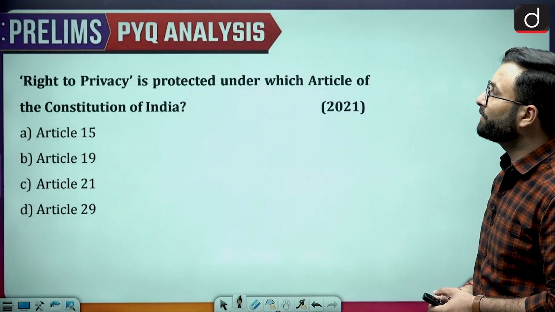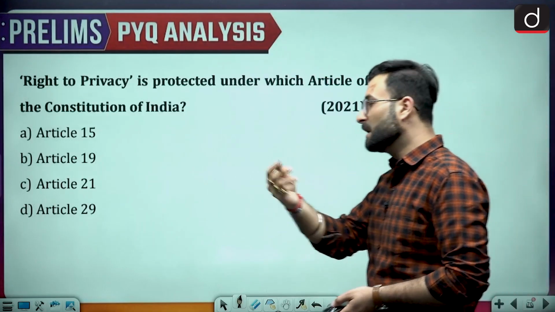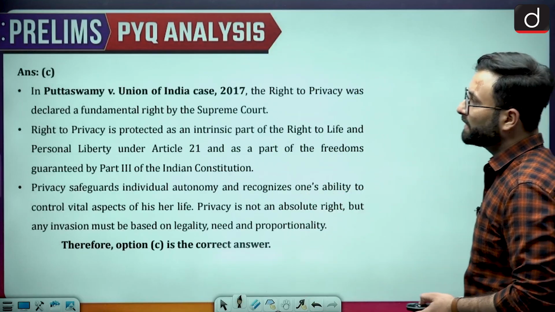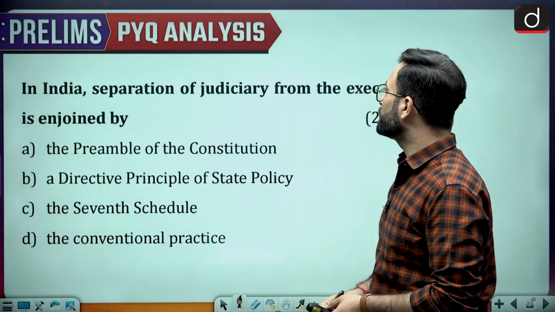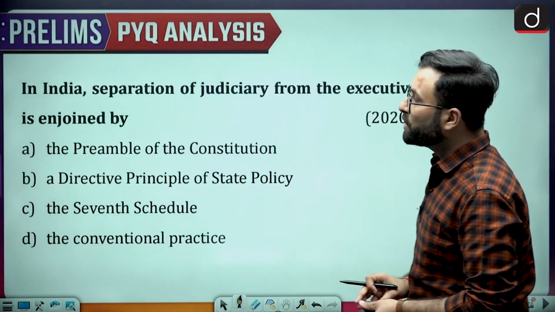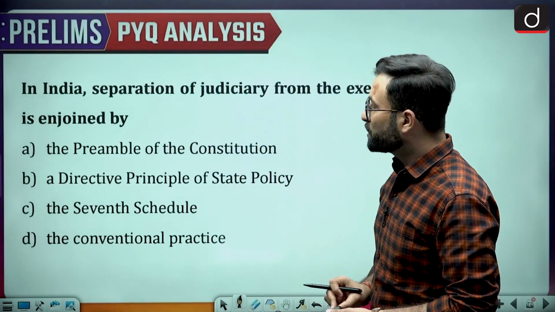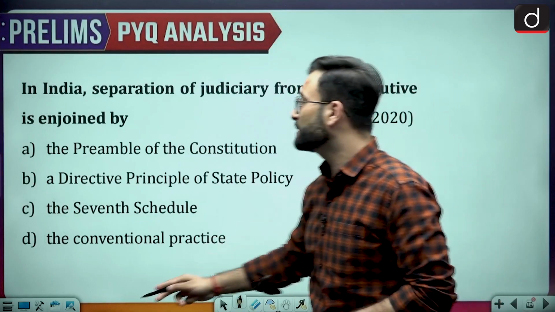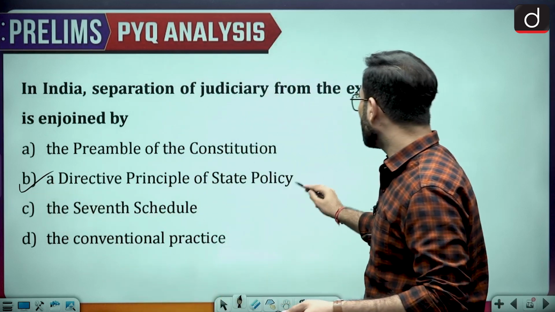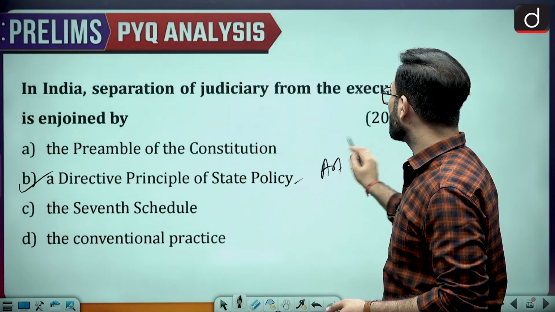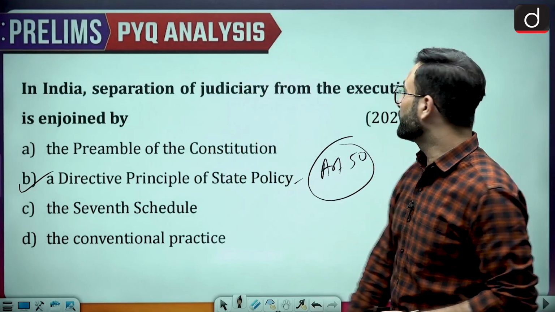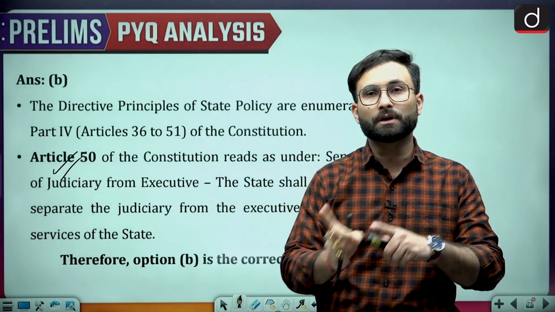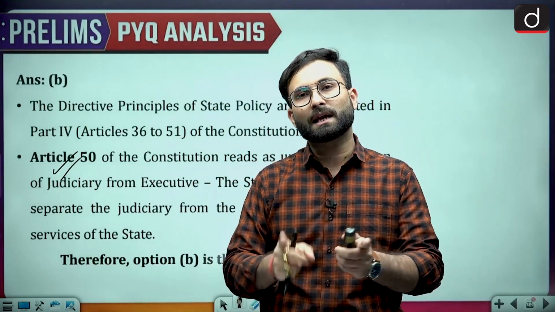Coming to the next one, the right to privacy is protected under which article of the Constitution? We have already seen, that is Article 21 of the Constitution. You don't have to worry about this. Moving further, in India, separation of judiciary from the executive is enjoined by the Preamble, the Directive Principles of State Policy, the 7th Schedule, or conventional practices. Option B is the right answer. We have just seen that Article 50 is the one talking about the separation of judiciary from the executive. So if you know the DPSP, that is the core area, they are asking questions from it again and again.